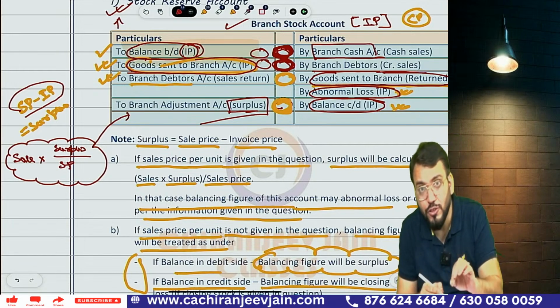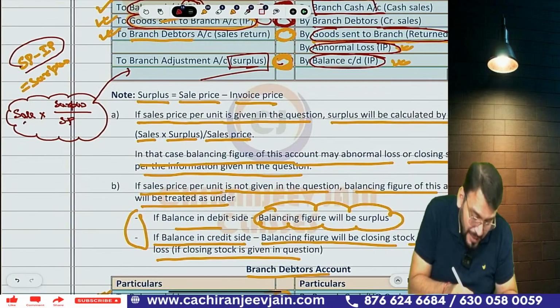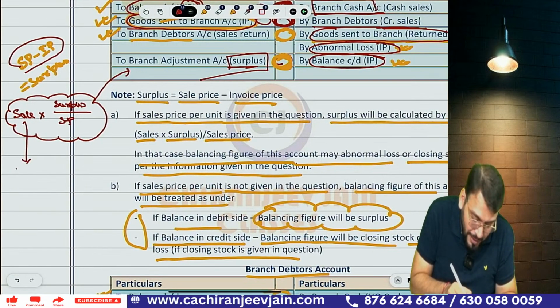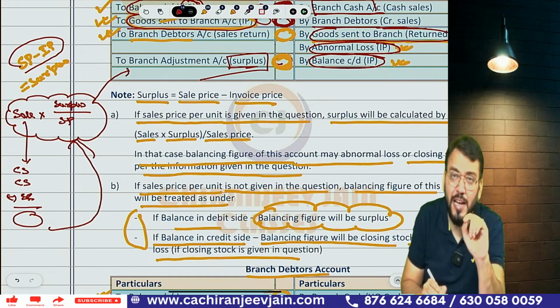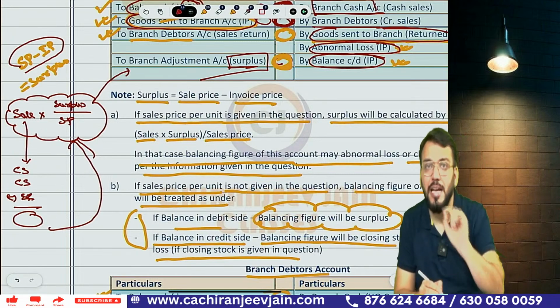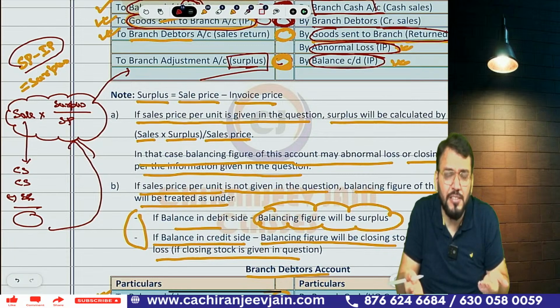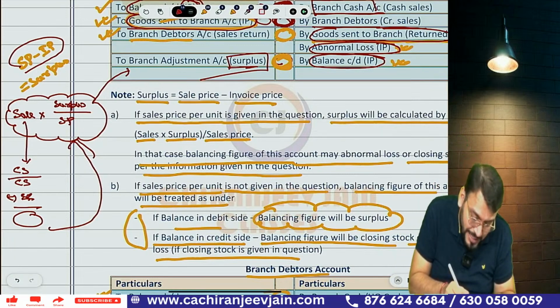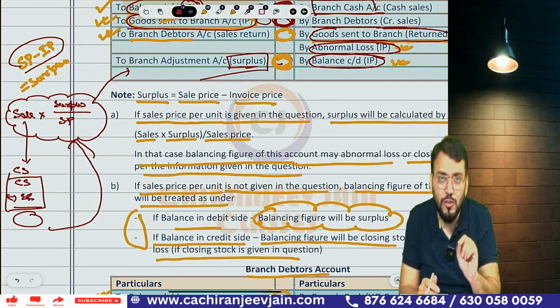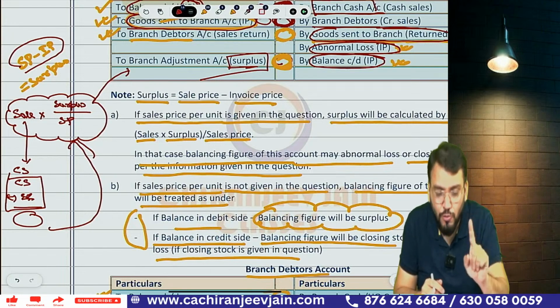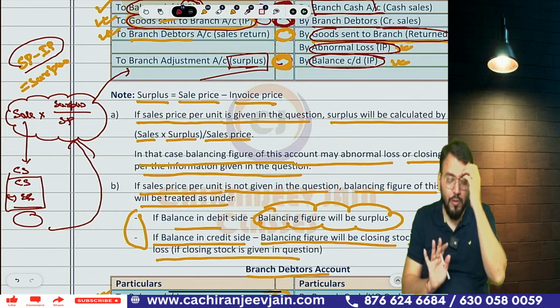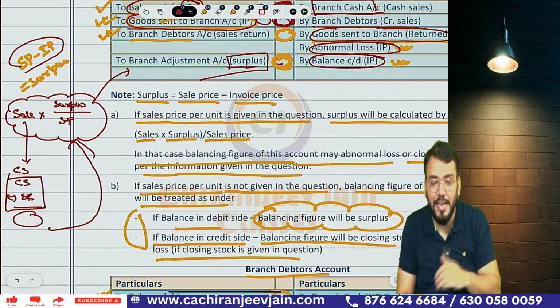See the sale price given in the question, correct? The total sales is cash sales plus credit sales minus sales return. In this we can apply this formula. Sometimes they say that cash sales are made at invoice price and credit sales are made at sale price. If cash sales are made at invoice price, there is no surplus on that, so in that case take only credit sales minus sales return. Understood? If you want, I can take that type of question also. You want me to take one question of that nature? Then only I will take.